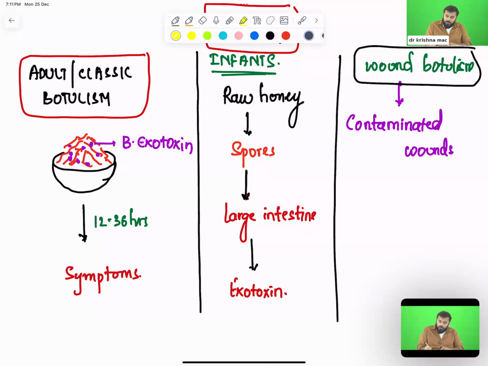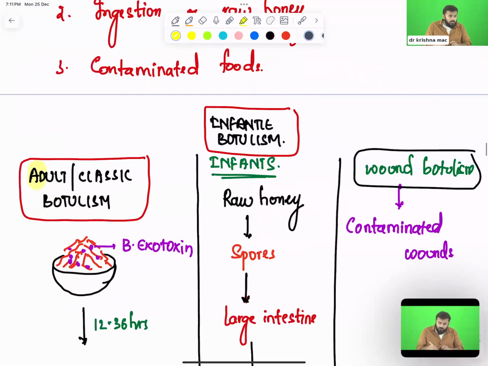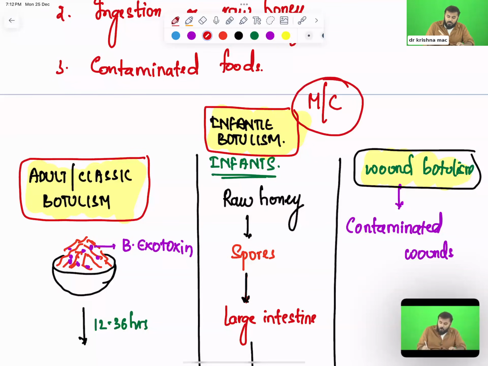So, how many different types of botulism did we discuss? One is adult botulism or classic botulism, infantile botulism, and the third is wound botulism. Now, out of all these three botulisms, the most common type of botulism is infantile botulism. The rarest type of botulism is wound botulism. It is very, very, very rare. Right. All of you understood this thing.